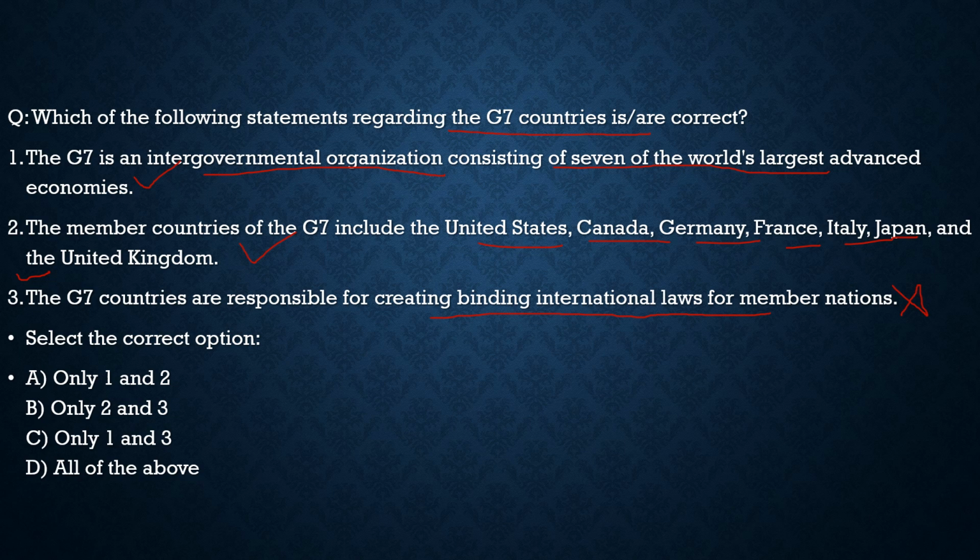To be honest, with respect to your prelims preparation, in a nutshell, this statement is incorrect. So with respect to this question, the correct statements are statement 1 and 2 only, and from the code given below, the correct code is option A. With this, let's move to another question.